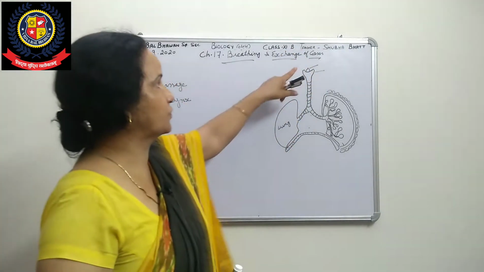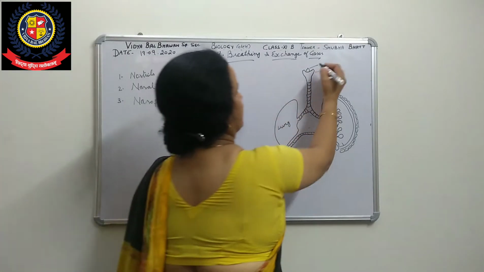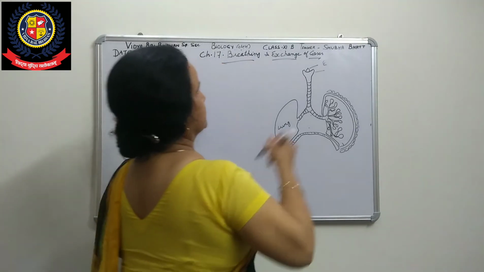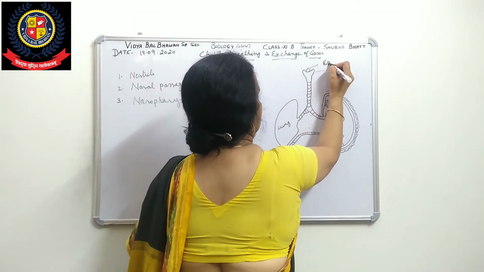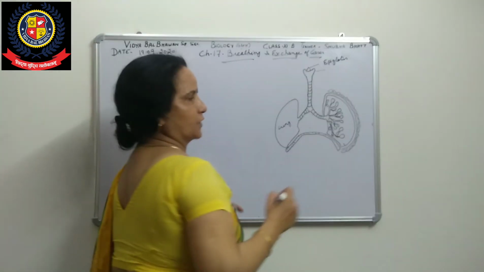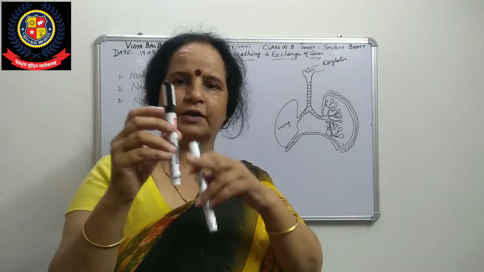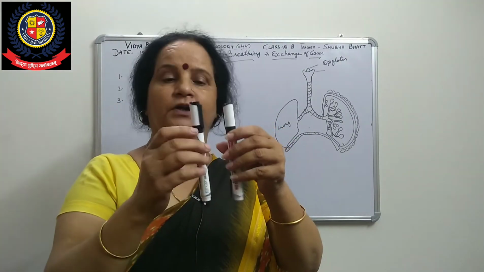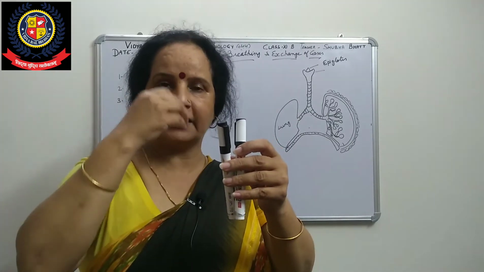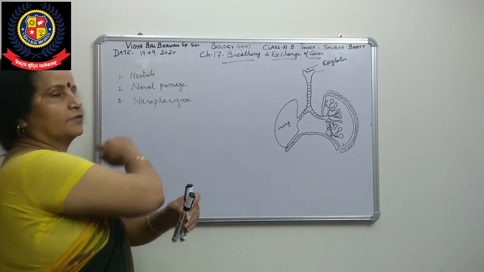This is called the epiglottis, a flap-like structure. Suppose these two openings are the windpipe and the food pipe. We eat food through the mouth and inhale gases through the nostrils, so the nasopharynx is a common place.